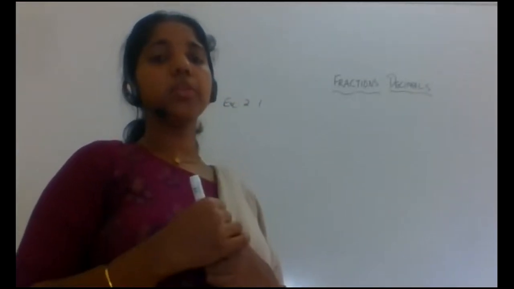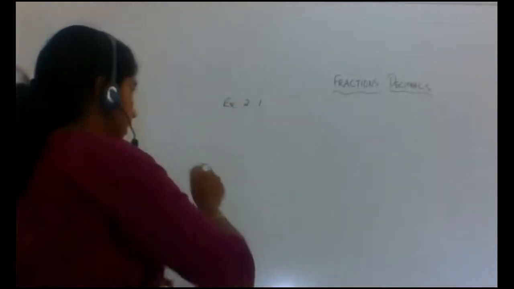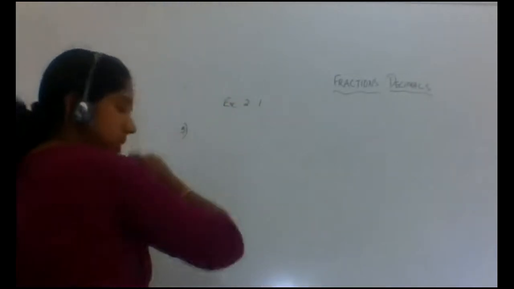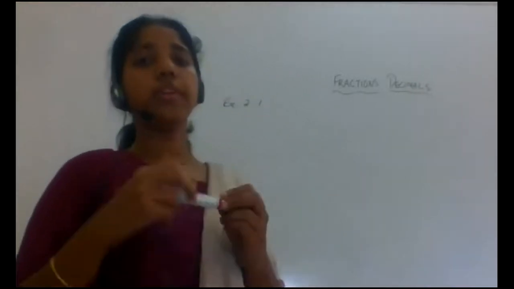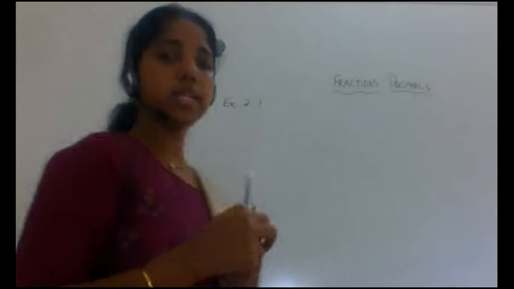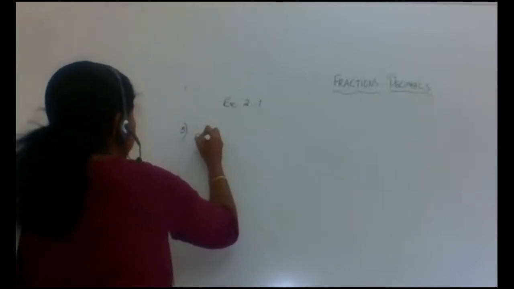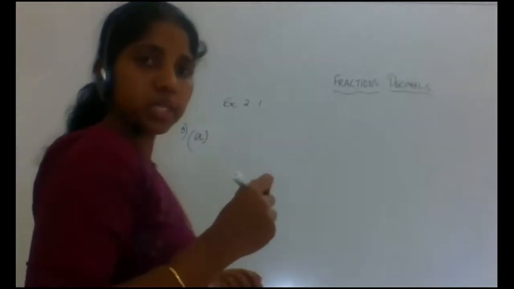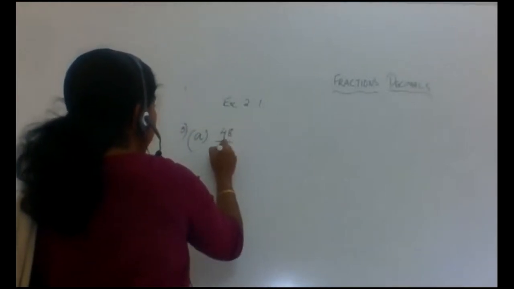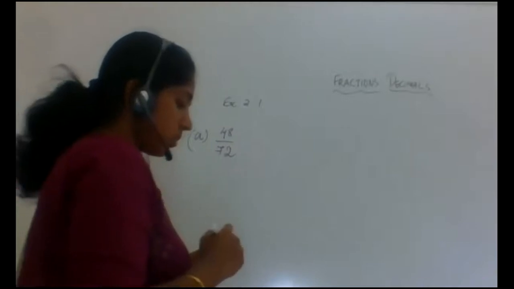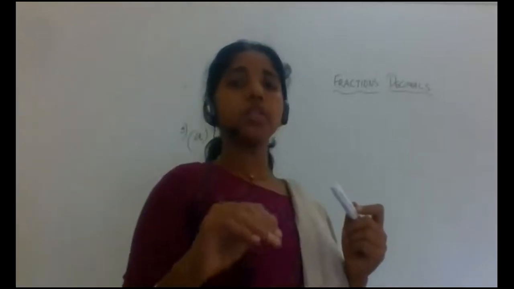Yes, next we will do the fifth one. Fourth one I'll do later on. We'll learn these first, then we will go for that. So fifth one: reduce the following fraction to its simplest form, that is A. What is the question given? 48 by 72. This should be converted to the simplest form.